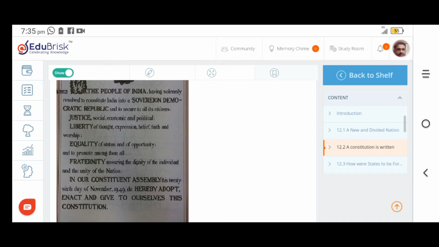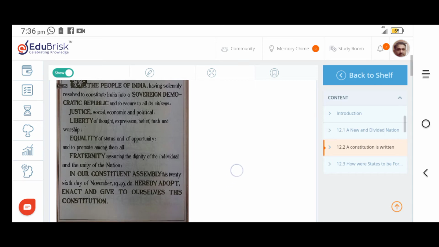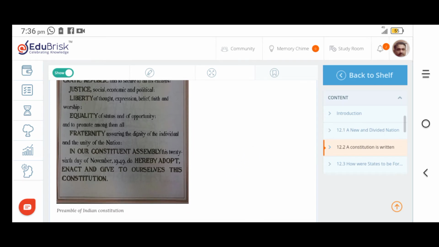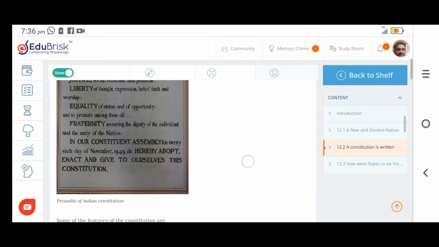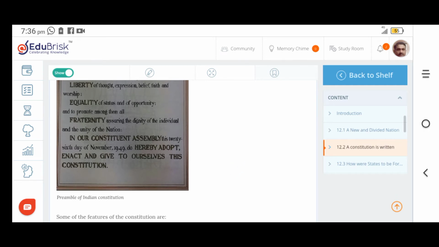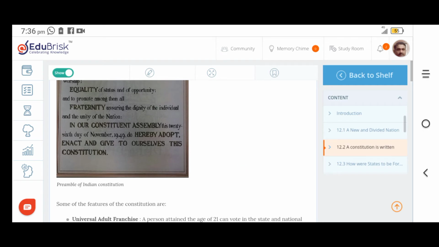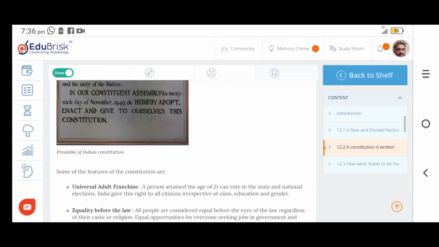It was written: We, the people of India, having solemnly resolved to constitute India into a sovereign democratic republic and to secure to all its citizens justice, social, economic and political, liberty of thought, expression, belief, faith and worship, equality of status and of opportunity, and to promote among them all fraternity, assuring the dignity of the individual and the unity of the nation. In our Constituent Assembly, this 26th day of November, to hereby adopt, enact, and give to ourselves this Constitution. That preamble has given certain values, that is liberty, equality, and fraternity.